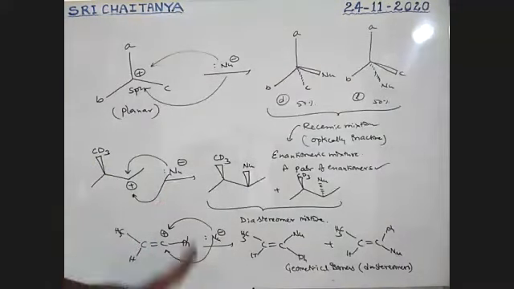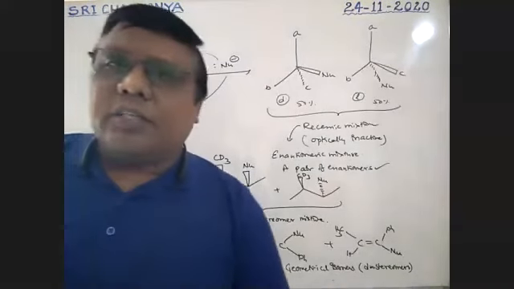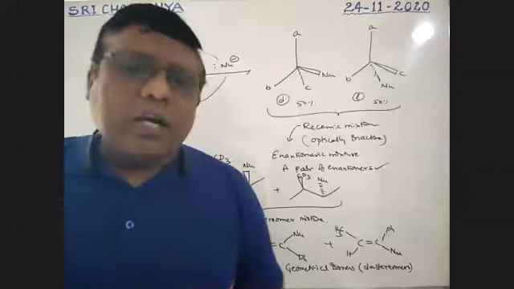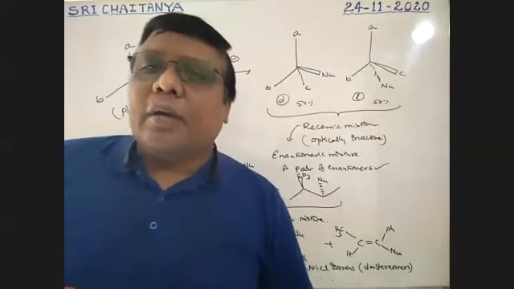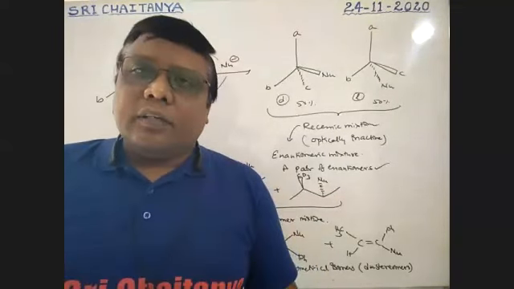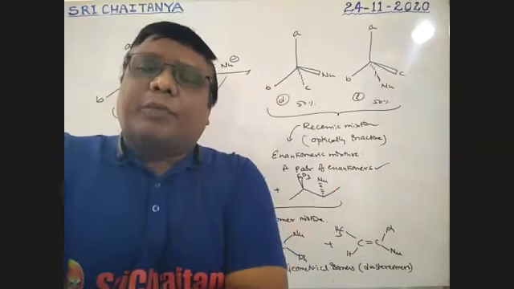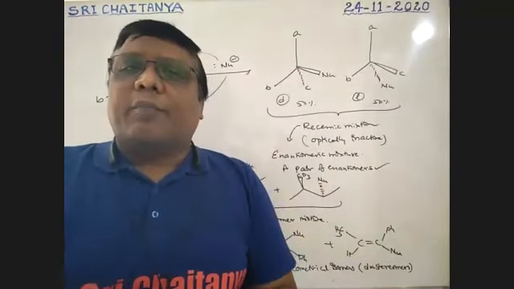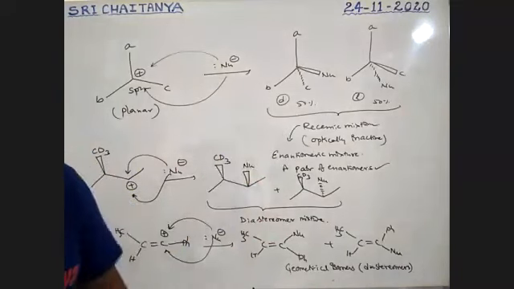So this is all about carbocations, and how the formation of carbocations converts into optically active or optically inactive compounds. How this is possible? This is the way to explain, boys.